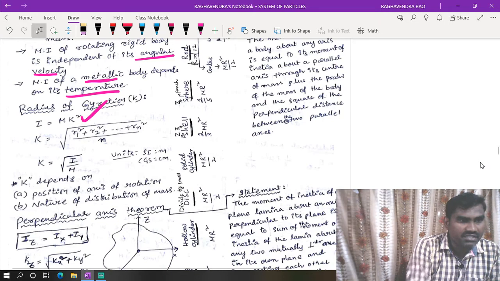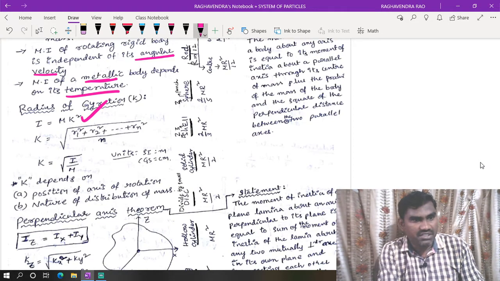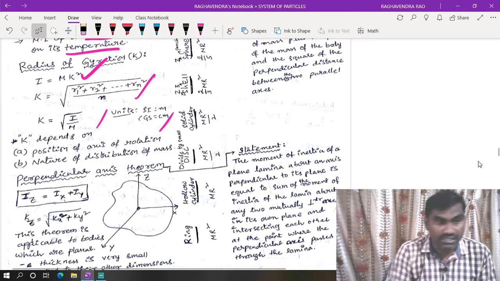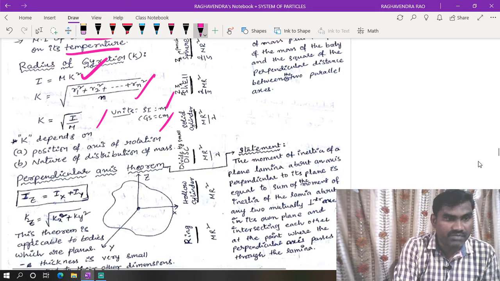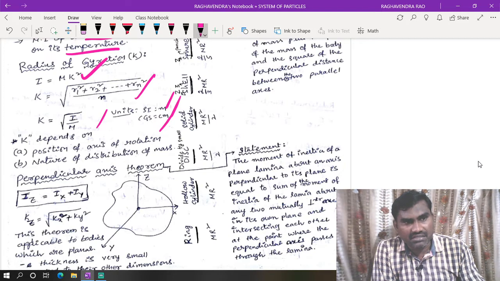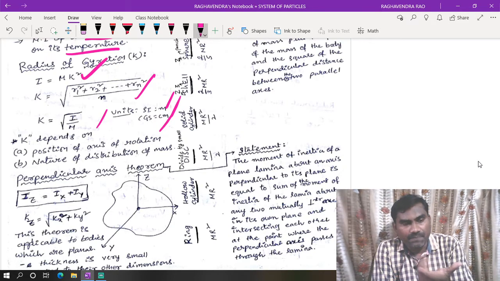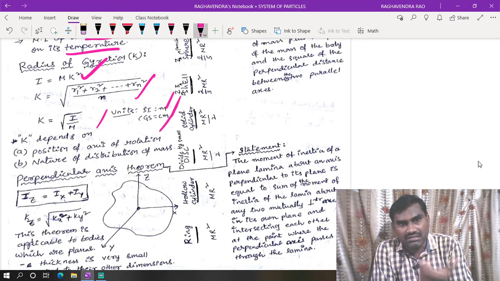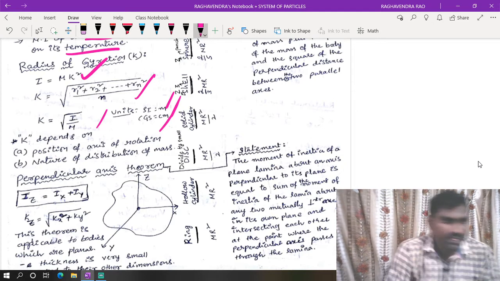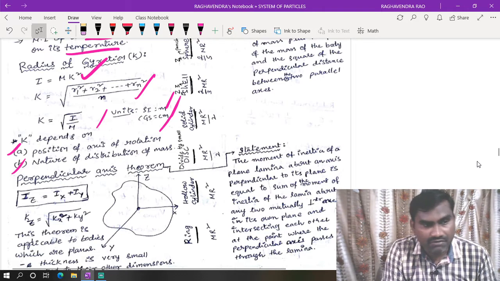So I is equal to mk square, and from this we can write the expression for k. These are the standard expressions, so you know about this. Radius of gyration is also a distance, so its SI unit is meter and its CGS unit is centimeter. In the old PMT examination, they asked what is the unit of radius of gyration. The term is somewhat different, but it is nothing but a distance. K depends on the position of the axis of rotation and also on the nature of the distribution of mass.